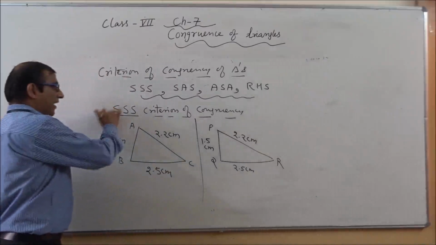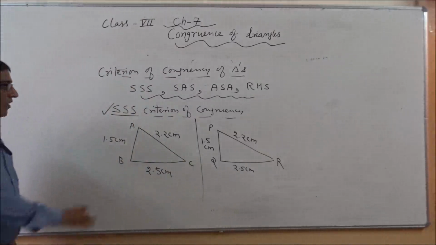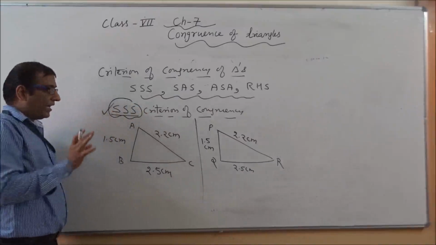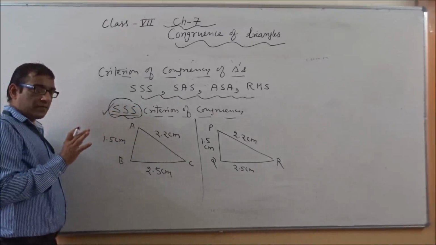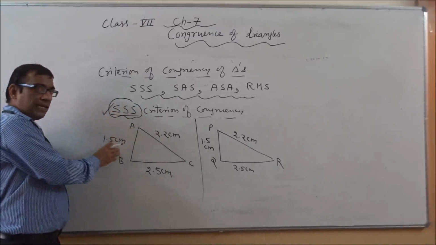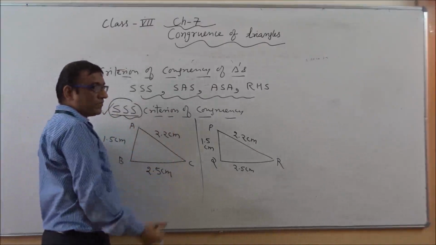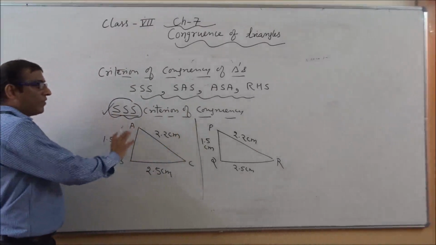So how can we apply the concept of triple S criterion of congruency here? Basically, the meaning of triple S criterion is that under a given correspondence, if the 3 sides of one triangle are equal to the corresponding 3 sides of another triangle, then the triangles are congruent.